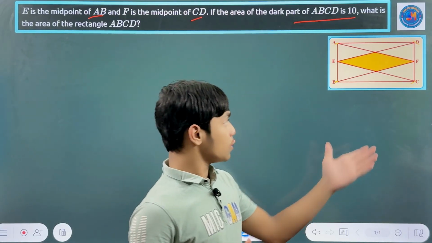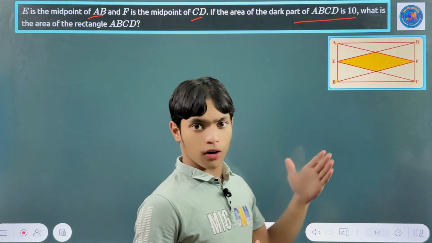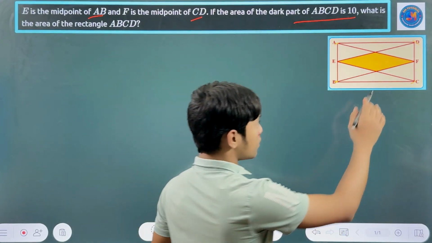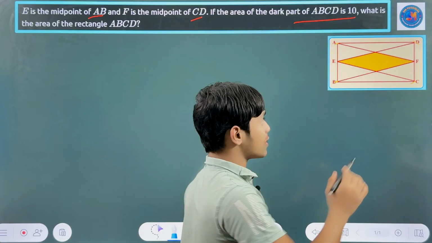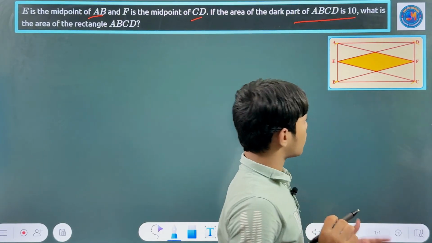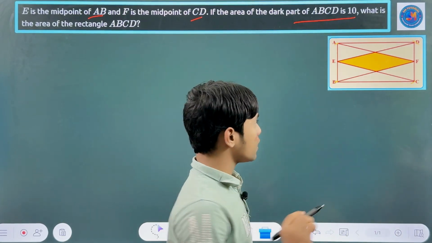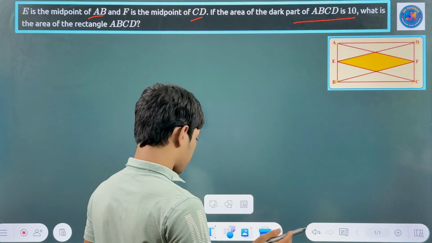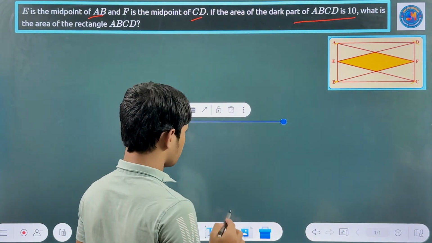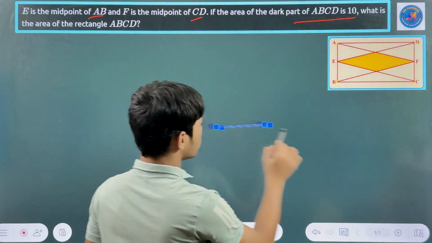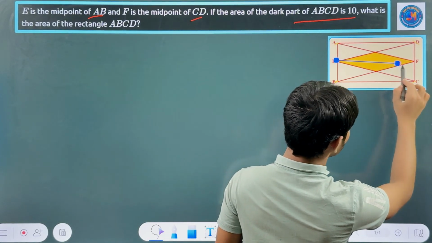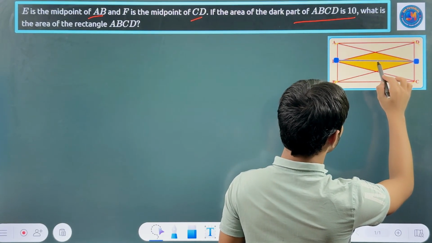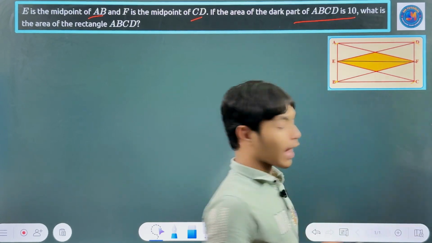Okay, so if you look at the dark part of the rectangle, if you divide one thing, just I'm showing you, if you divide E to F, if you divide this, what will happen?